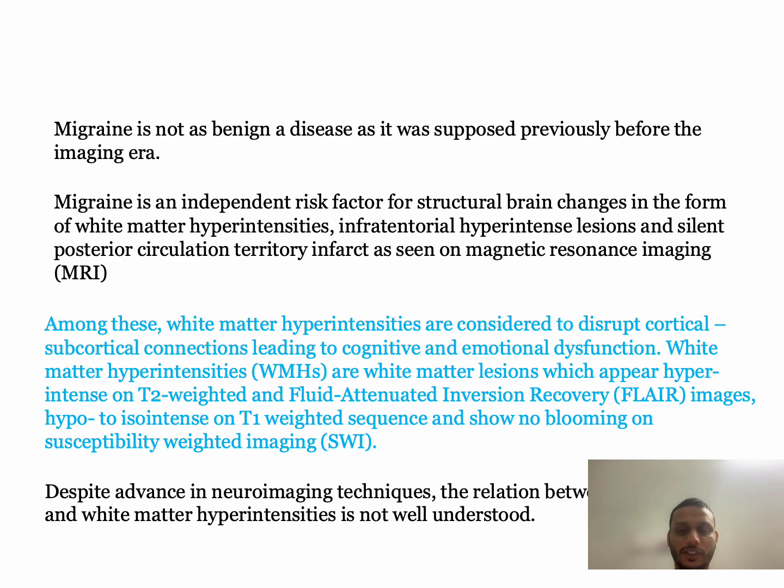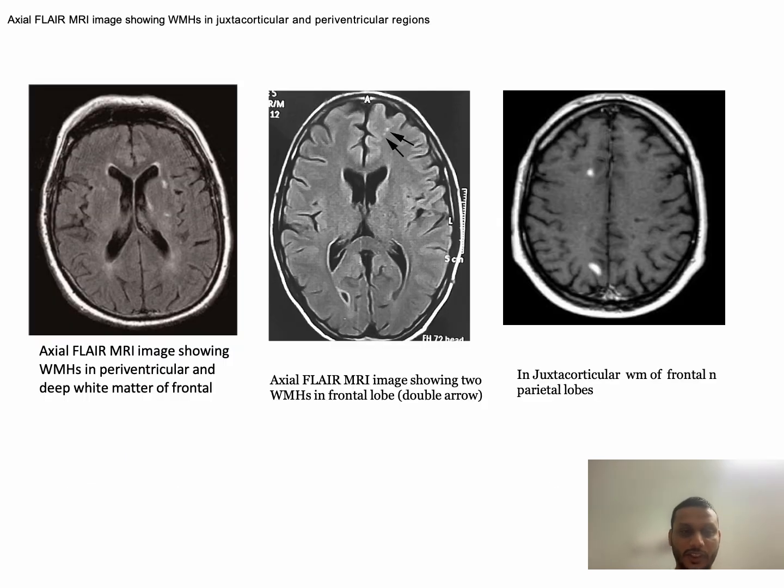White matter hyperintensities are white matter lesions which appear hyperintense on T2 and FLAIR images, while appearing hypo to isointense on T1 weighted imaging, and there is no blooming on susceptibility weighted imaging. Here are axial FLAIR MRI images showing white matter hyperintensities in juxtacortical and periventricular regions.